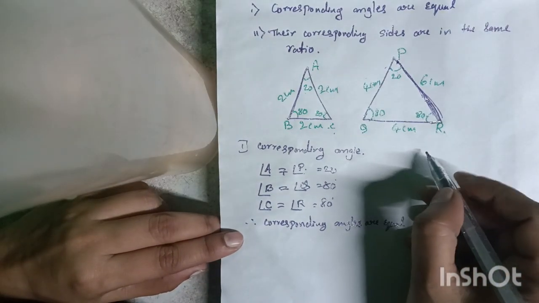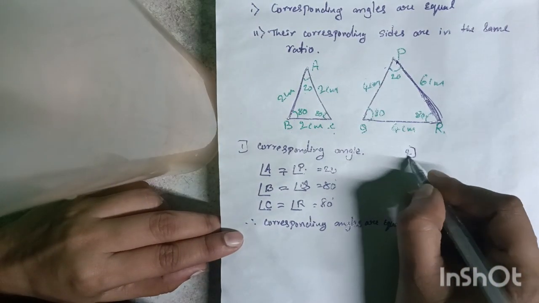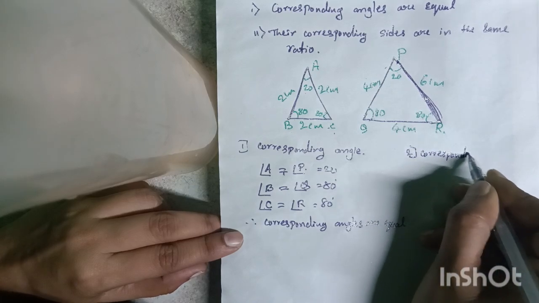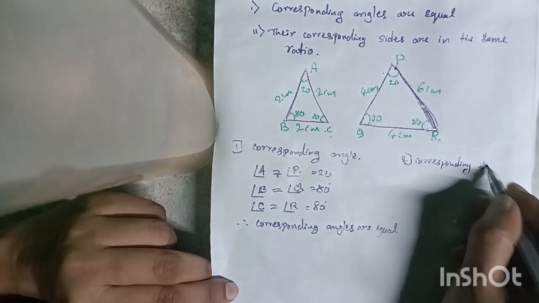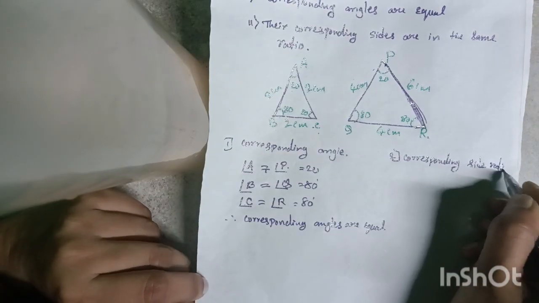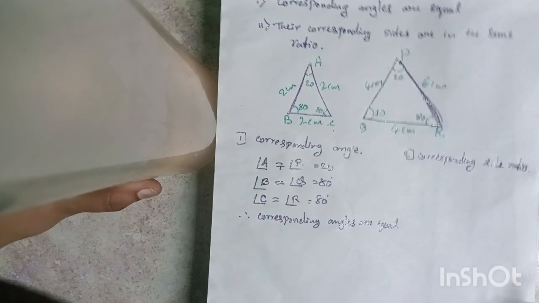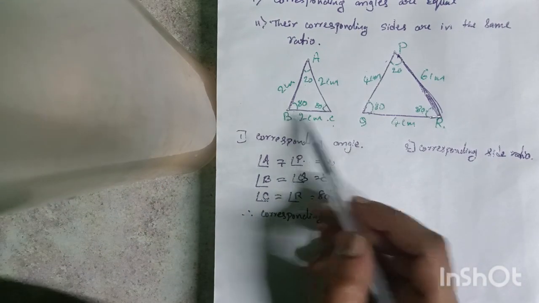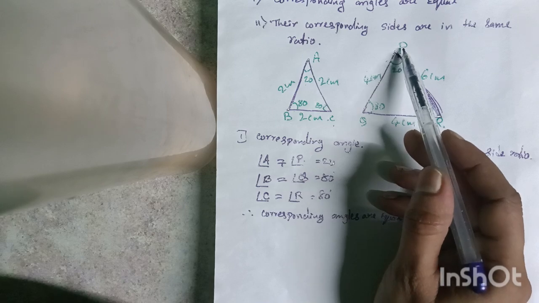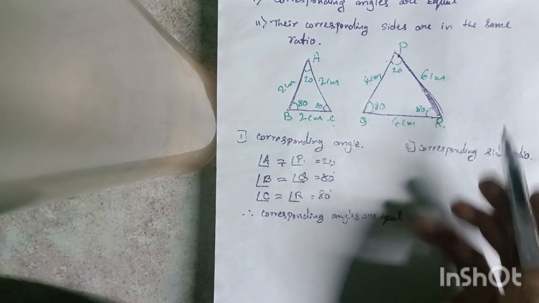Then the next condition. What do we take next? The second condition is the ratio of corresponding sides. In triangle ABC, side AB corresponds to PQ in triangle PQR.